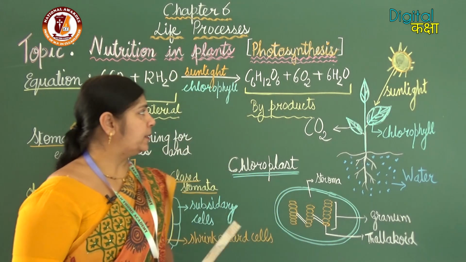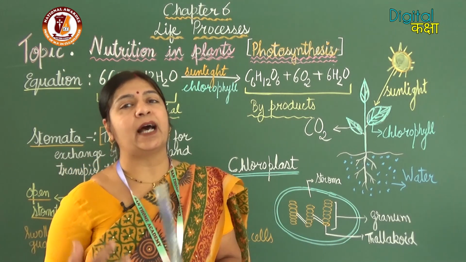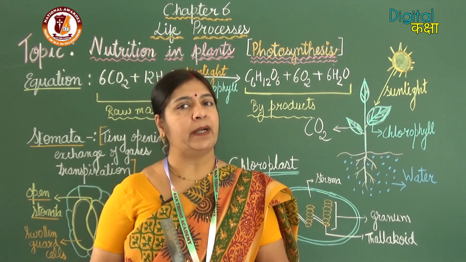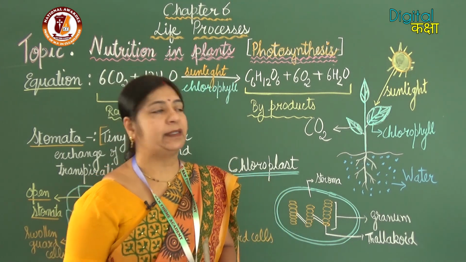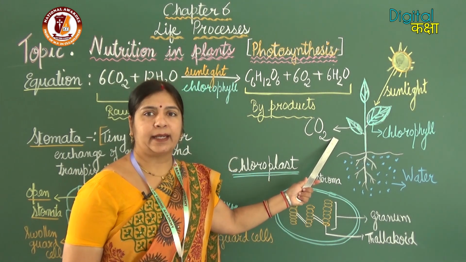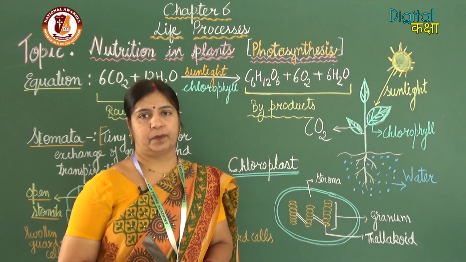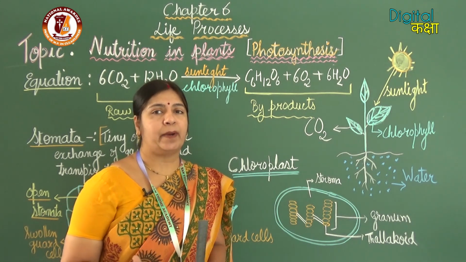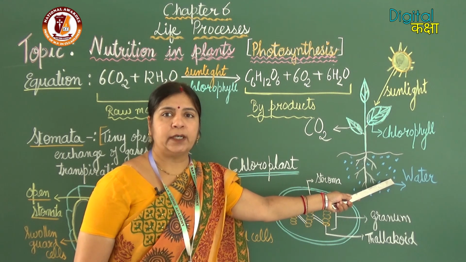Next, how do plants get carbon dioxide? You know that the raw materials are carbon dioxide and water. Plants get carbon dioxide from the air, because carbon dioxide is present in air. And from where do they get the water?